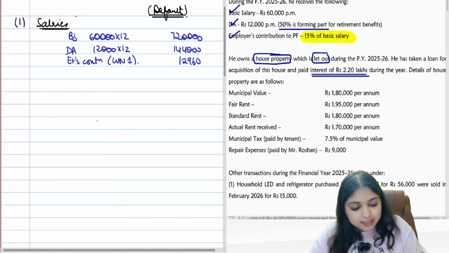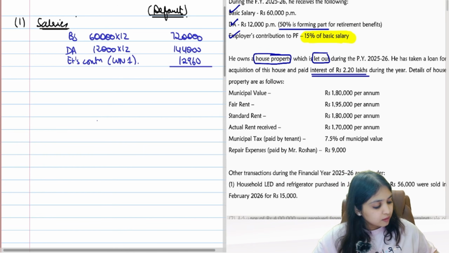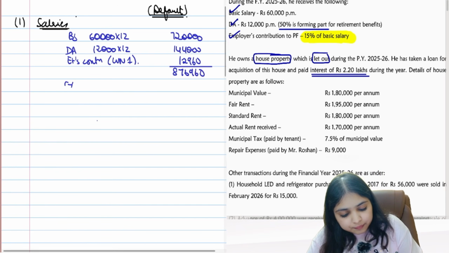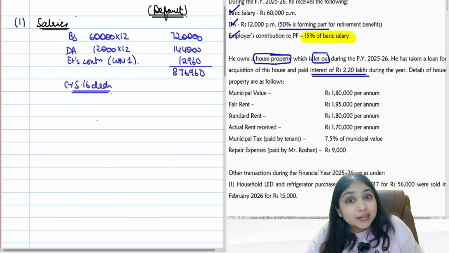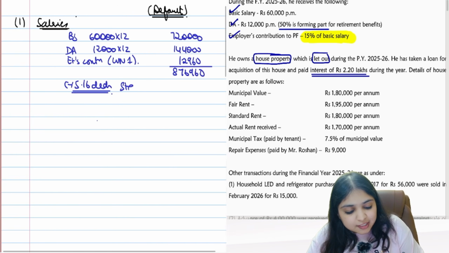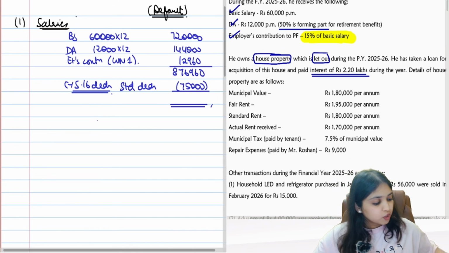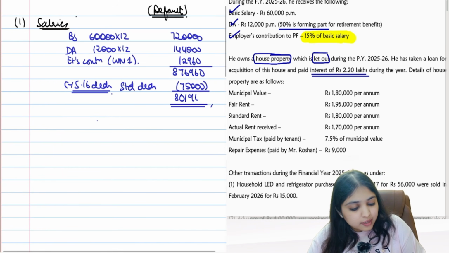So what's your gross salary at this stage? Gross salary 8,76,960 I'm getting. Minus section 16 deductions, tell me correctly. Assessee is following default regime. In default regime, how much standard deduction do you get? You get 75,000 standard deduction. Very good. So what's your net number? Your net number is going to be 8,01,960 and this is going to be your taxable salary as per default regime.